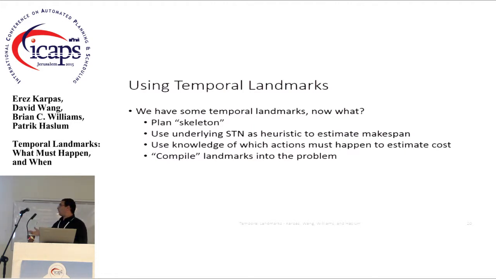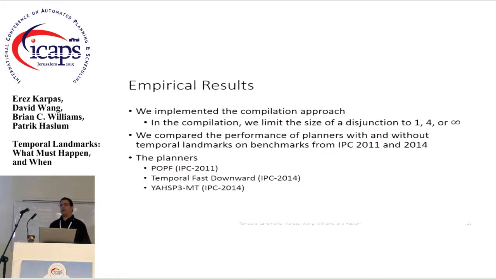Or you can look at the actions that have to happen and estimate the cost that you have to incur, and maybe the cost represents risk or something, and you can get an estimate of how much risk you have to take until you find your goal. And finally, you can compile your landmarks into the problem. And that is what we did, at least for this paper.